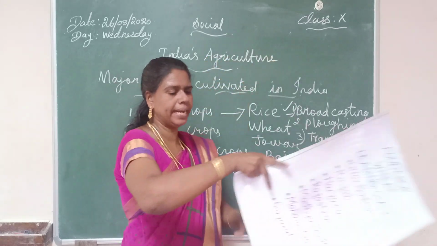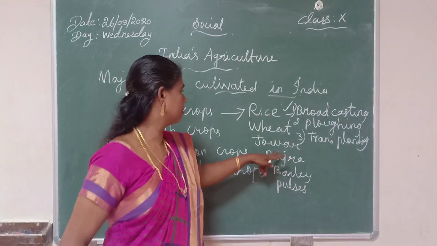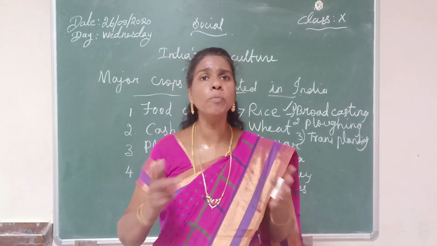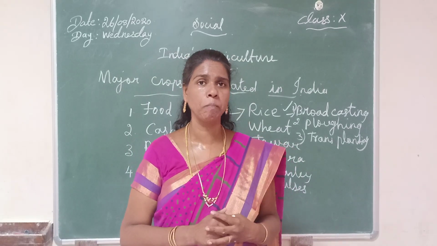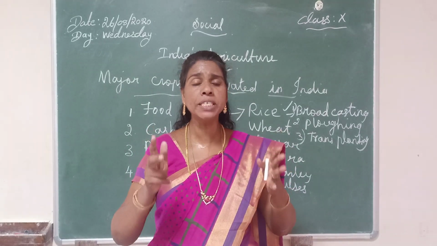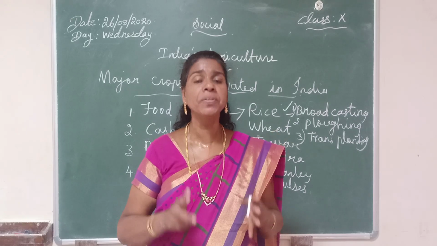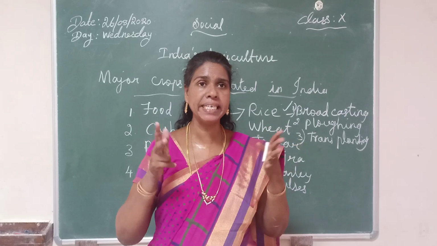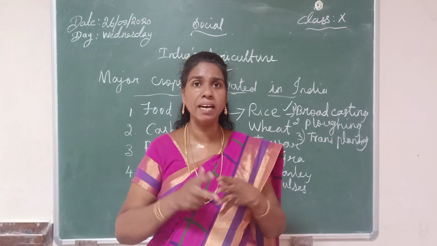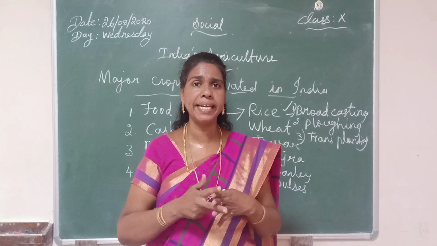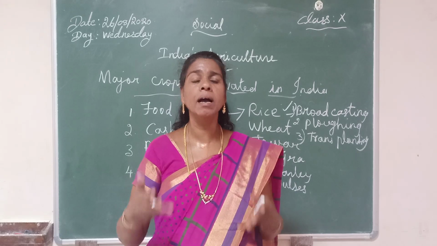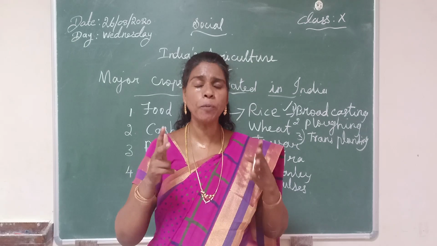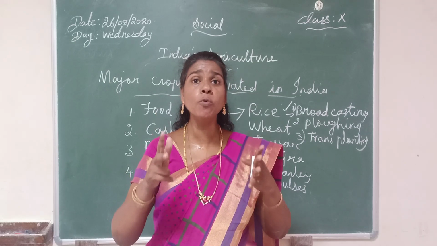Okay. Then the next crop is jowar. Jowar is the third most important food crop of India. It is the indigenous crop of Africa, and jowar contains carbohydrates, minerals, proteins, vitamins, etc. So it provides cheap food to the poor people.